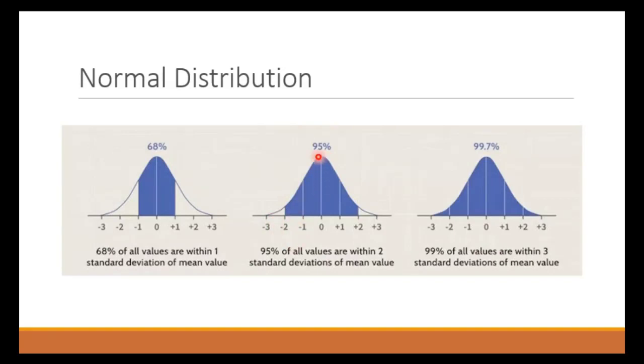The center point is called the mean and median. In a normal distribution, mean and median lie here. These three diagrams show the spread of your data. In a normal distribution, 68% of our data lies between +1 and -1, and these +1 and -1 are the standard deviation.